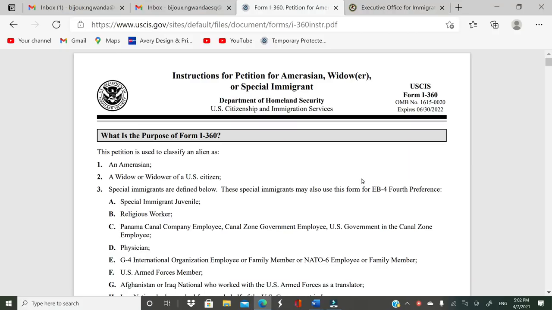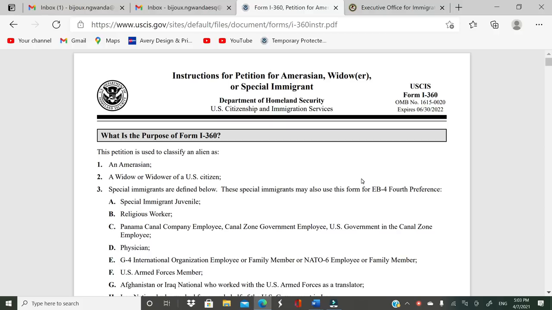Adjustment of status. Okay, in this video I'll talk about how you can adjust your status to a green card status using the form I-360. This form is sometimes overlooked, but it has a lot of great information. If you qualify, then you can go ahead and use this form and apply to actually get it approved. Then you can later on adjust your status to a green card status.